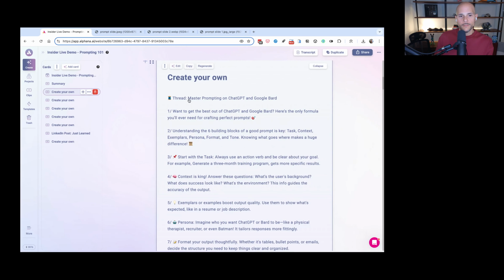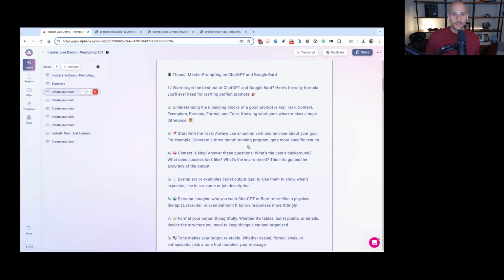So thread mastering prompting on ChatGPT. Want to get the best out of ChatGPT and Google Bard? Here's the only formula you'll ever need for crafting perfect prompts. Not a bad prompt, but it's not formatted the way that you would want it formatted for Twitter, as an example, right? So definitely I wouldn't use it exactly like that. I'd have to go in and do a lot more formatting. And then it talks about understanding the 6 building blocks, task, context, exemplars, etc. Knowing what goes where makes a huge difference.